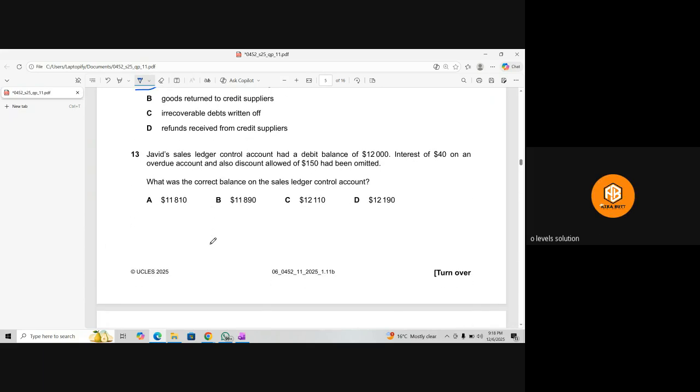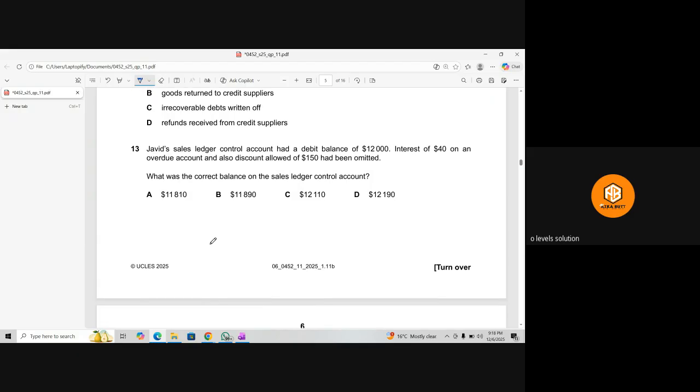Next question. Javed's sales ledger control account had a debit balance of 12,000. Interest of $40 on an overdue account and also discount allowed of 150 had been omitted. What was the correct balance on the sales ledger account? So 12,000 is basically a debit balance. If you prepare the SLCA here, there is 12,000 on the debit side.